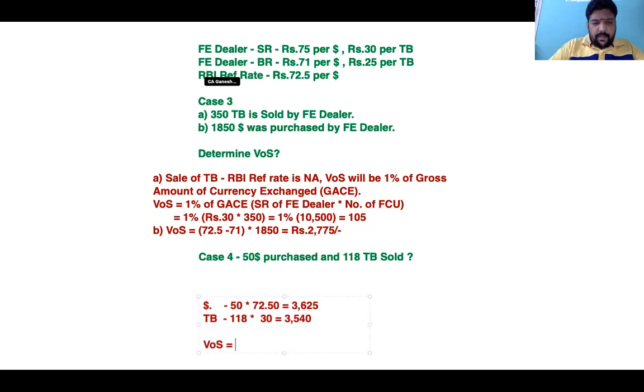So 3,540 into 1% equals rupees 35.40. A lot of you got it, 35.4. Okay, I'm happy you all understood this logic.